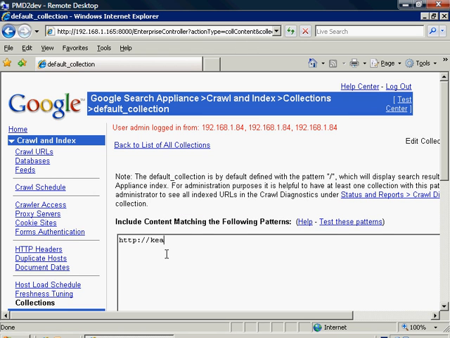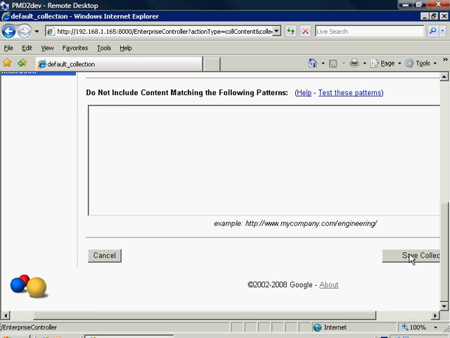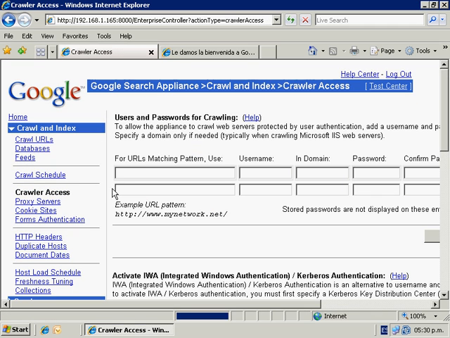So, edit current collection and enter the server URL into include content matching the following pattern text area, as you have done before. Then, save your changes. To allow the GSA to crawl private attachment documents, you need to provide valid credentials.